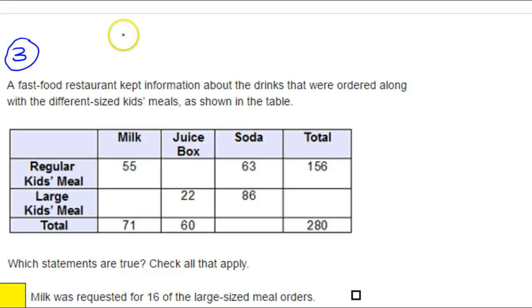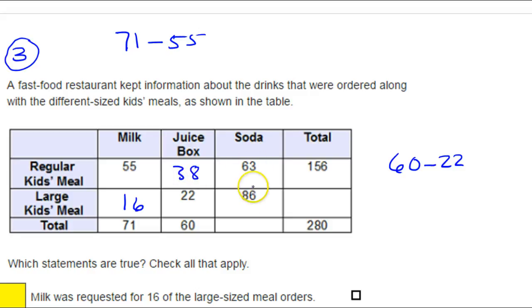So right here, what I'm doing is 71 minus 55. And that's going to give me how many milks went with the large kids meal. So 71 minus 55, that means this is 16. Similarly, to get this number here, we're going to do 60 minus 22. So that's going to be 38.